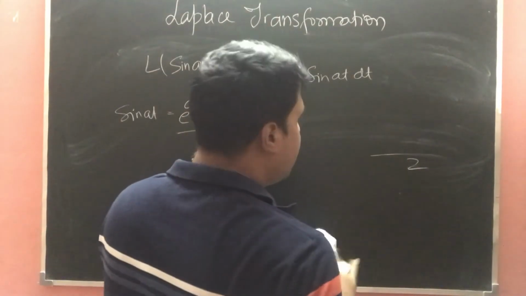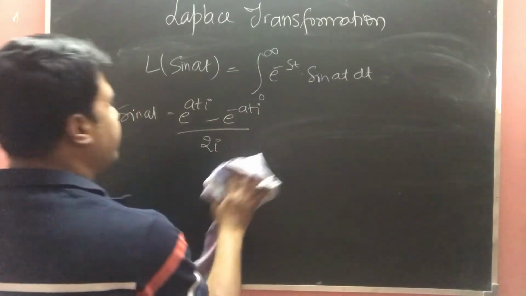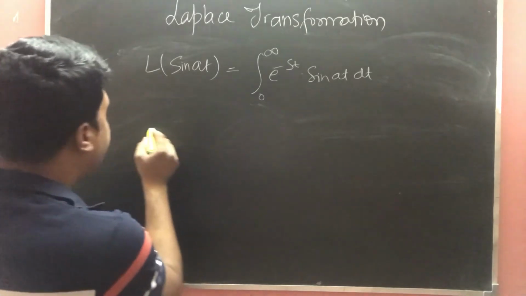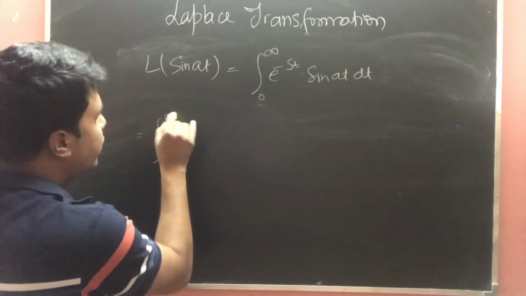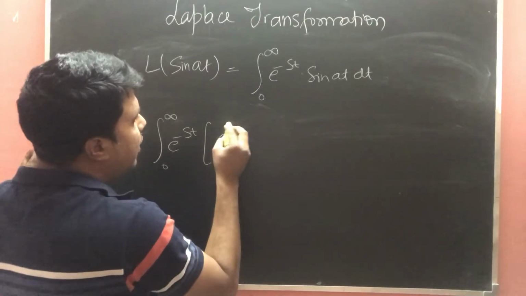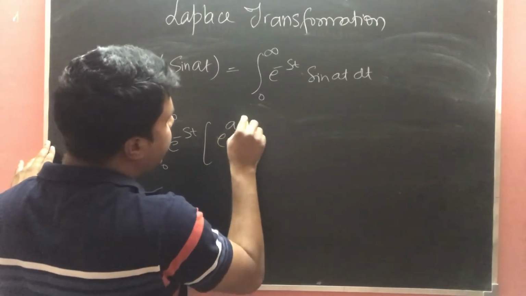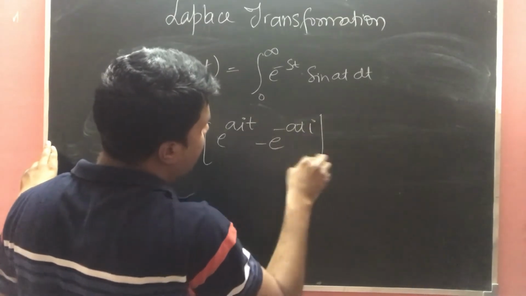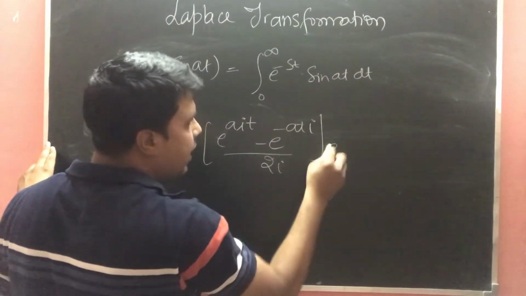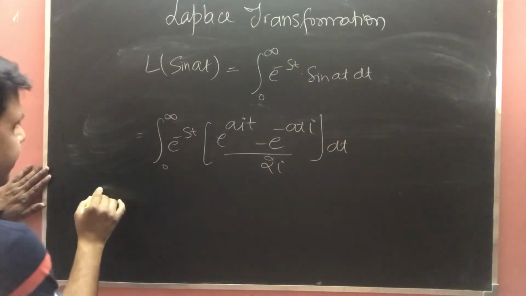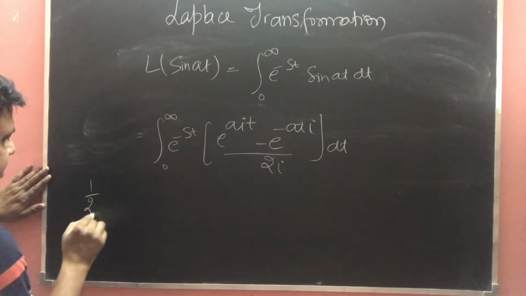So now let's find the Laplace of sin at. It will be 0 to infinity e power minus st times (e power ait minus e power minus ait) upon 2i, dt. Hope it is clear now. We can take 1 upon 2i out as common here.